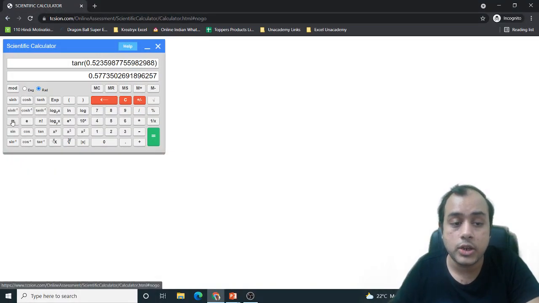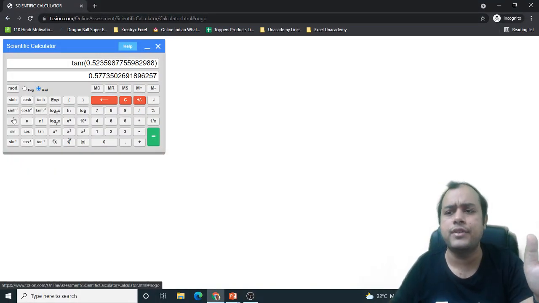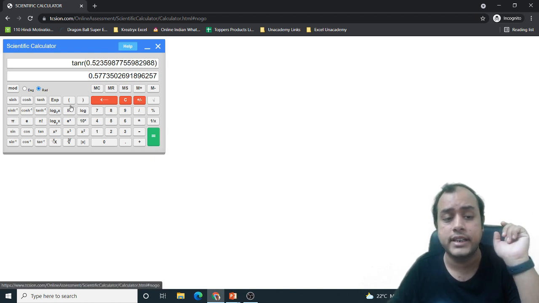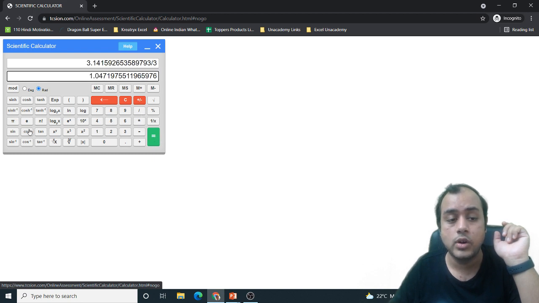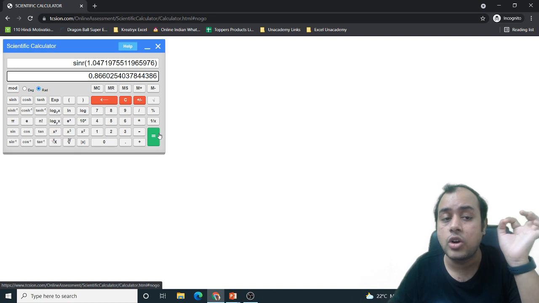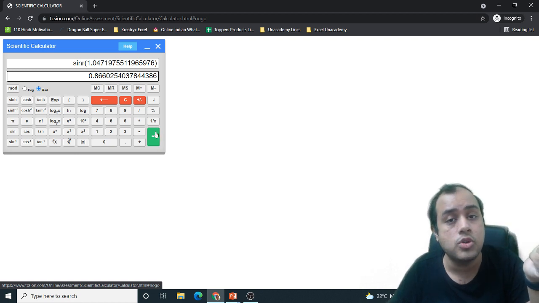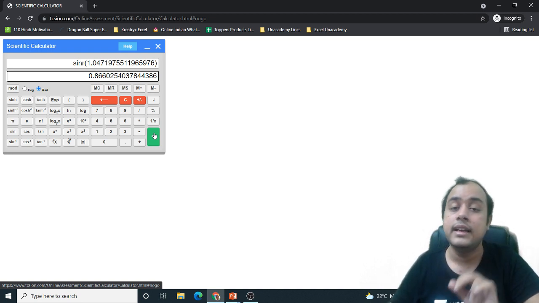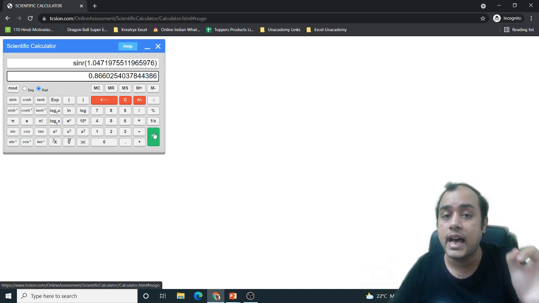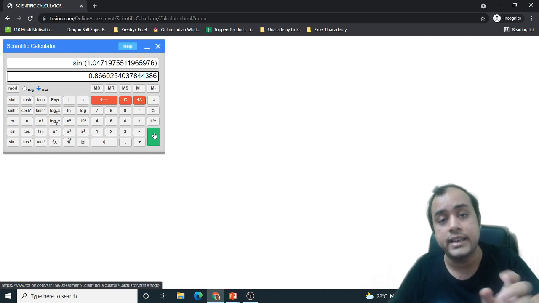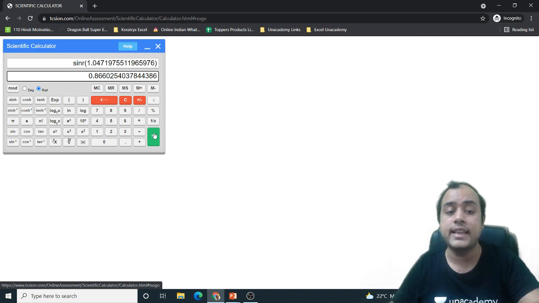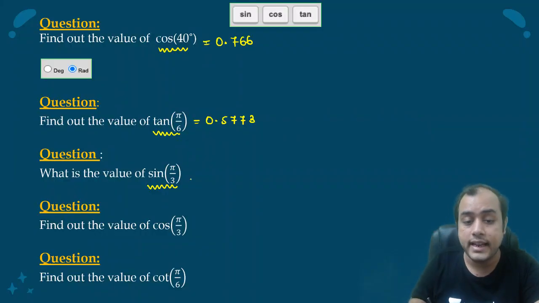What about sine pi by 3? Again, when you want to use pi, don't substitute 3.14. The calculator has an inbuilt value of pi. Always try and use it. So I'll clear it. Pi by 3, equal to, then sine. Why did I not press sine before pressing equal to? Because in that case it will take the sine of the second argument, that is 3. But I want the sine of the entire term pi by 3. So first I will feed pi by 3 into the calculator, press equal to, and then press sine. So it is 0.866.